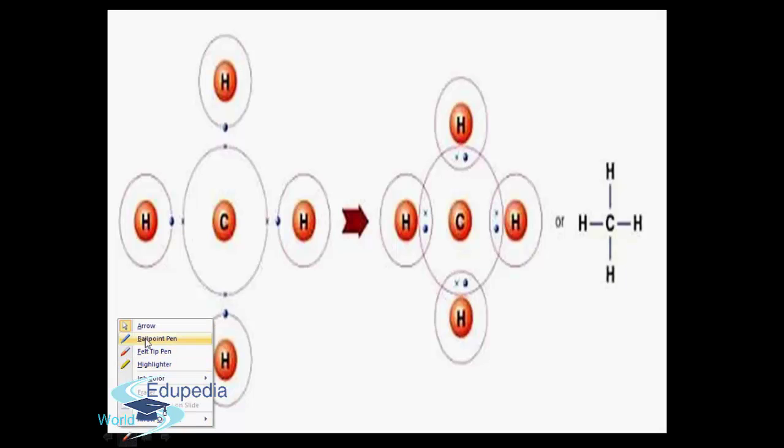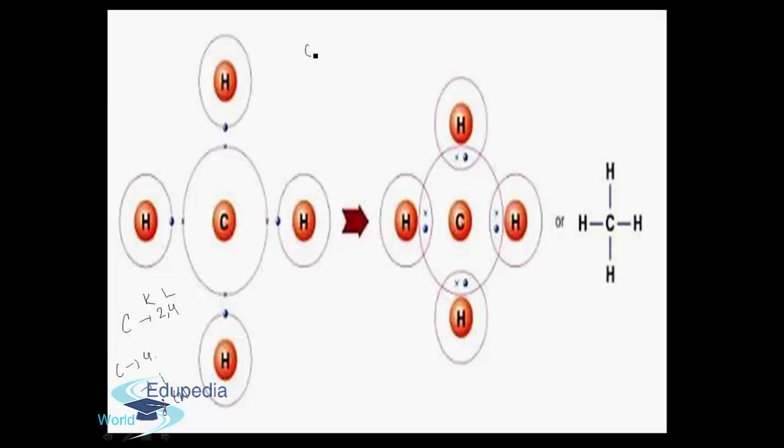Let's understand by this. We know that carbon has the electronic configuration 2, 4 with K, L shells. So carbon has 4 electrons in the outermost shell, and hydrogen, having atomic number 1, needs 1 more electron to be more stable with 2 electrons like the helium structure.